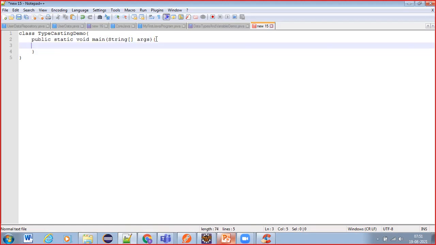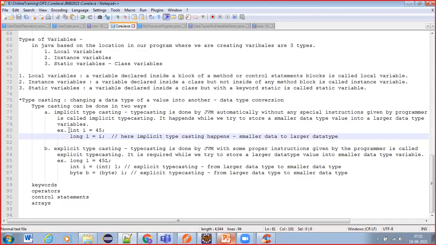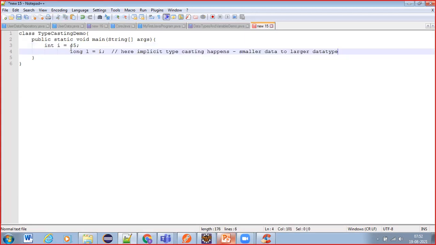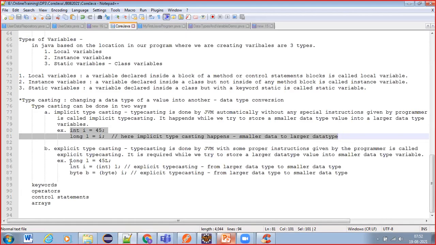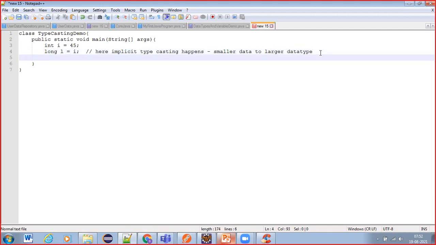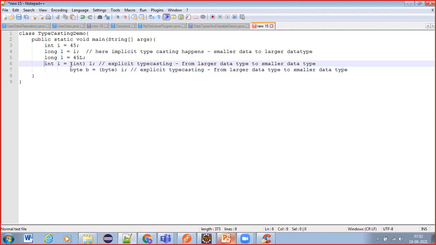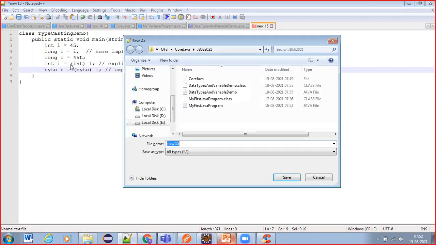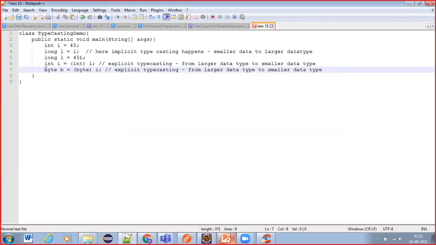Now here we can write int I. So instead of typing, what is preferable? Copy your class name, now save it.